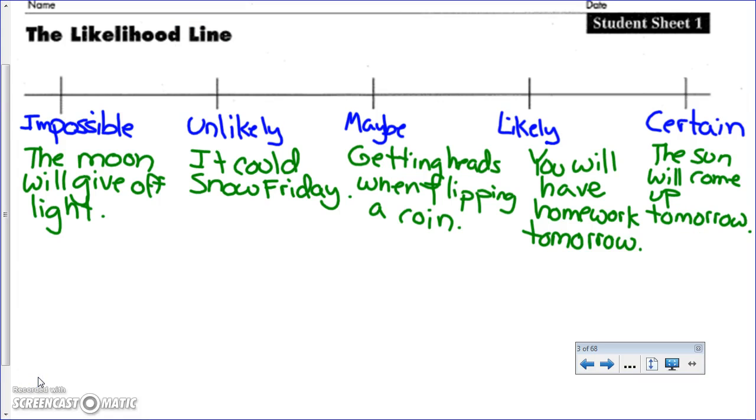The next thing we're going to look at is actually starting to assign mathematical probabilities of things happening to these different spots. So if something's impossible, there is 0 chance of it happening. If something is certainly going to happen, we're going to put it as a 1 because we're going to use fractions and decimals, or we could call it 100%.